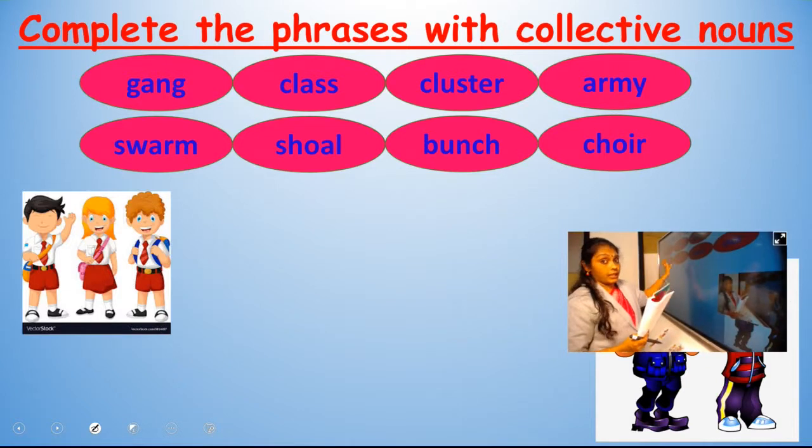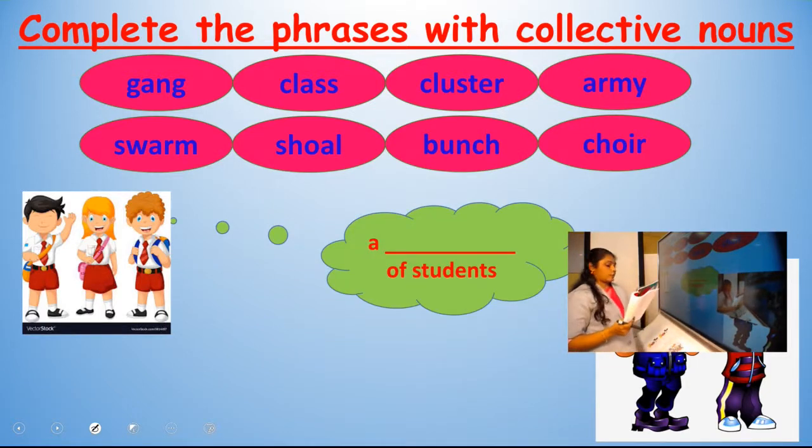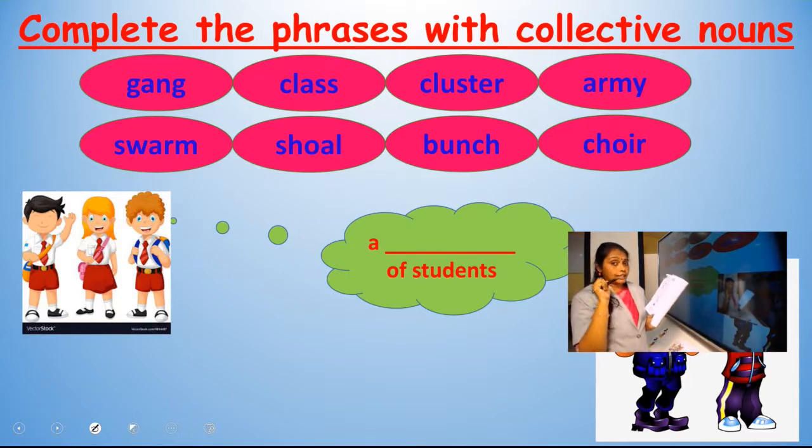Okay, 8 words are here. So you have to choose the correct word under each picture. For example, the first question, a dash of students. In your textbook also the same question is there. Please write the answer in the textbook now itself. When we discuss the answers, please write it down in your textbook also.